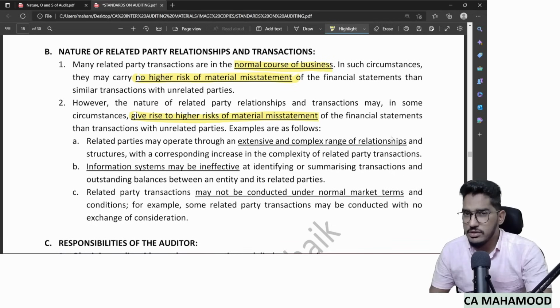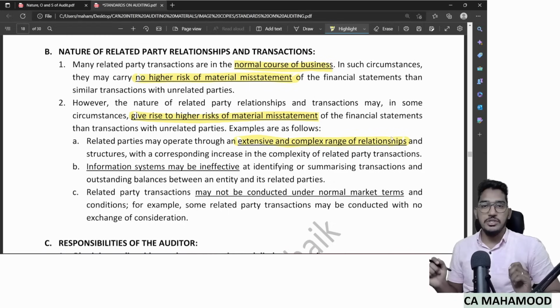But in some cases, you have to become cautious. Why? Because in some cases related party transactions carry high risk of material misstatement. When so? When related parties are operating through an extensive and complex range of relationships. The relationship is very complex.